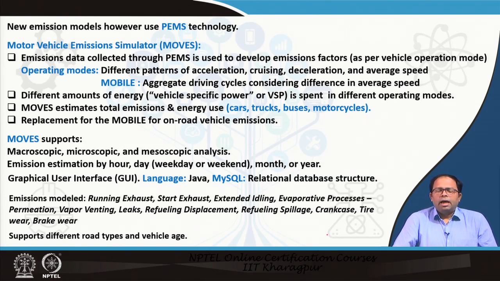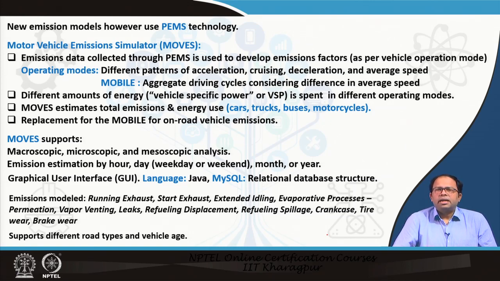So a vehicle is operated in different operation modes, and if we know that, then based on an onboard emission monitor, we can determine what kind of emission it generates, and that could be used to determine the emission for that particular vehicle. MOBILE software uses aggregate driving cycles considering differences in average speed.